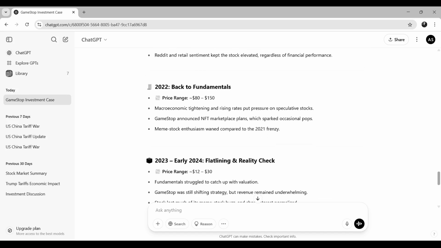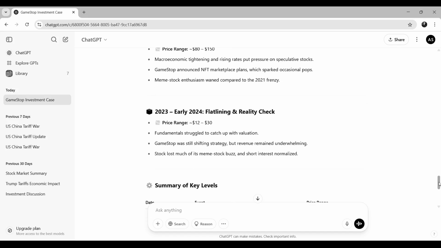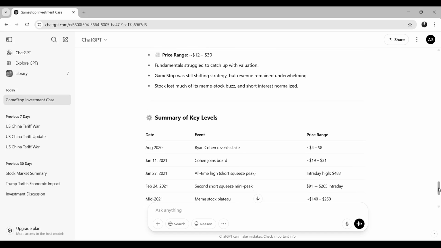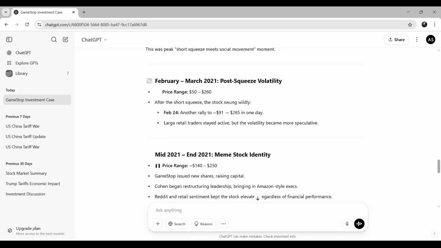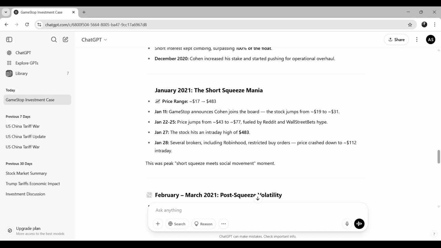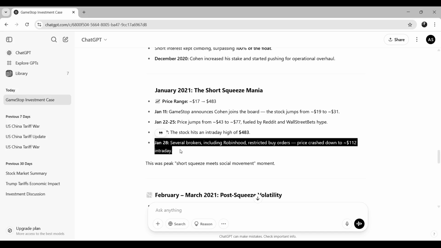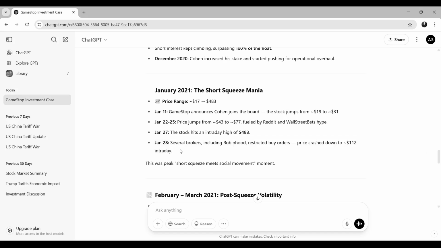But at this point here, price keeps falling here, this point, this one, January 28th. Several brokers including Robinhood restricted buy orders. So you can ask further, because as an investor, even if you are involved in this case as a retail investor, or if you just watch it from far, what you can learn from these things, that part is important here.